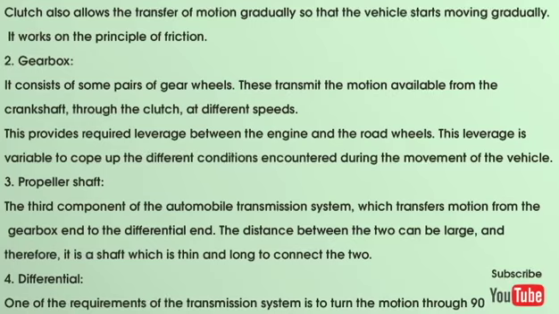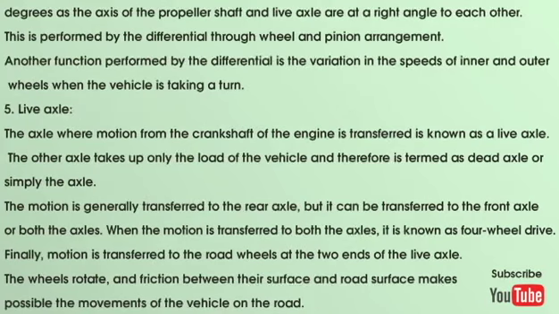4. Differential. One of the requirements of the transmission system is to turn the motion through 90 degrees as the axis of the propeller shaft and live axle are at a right angle to each other. This is performed by the differential through wheel and pinion arrangement. Another function performed by the differential is the variation in the speeds of inner and outer wheels when the vehicle is taking a turn.